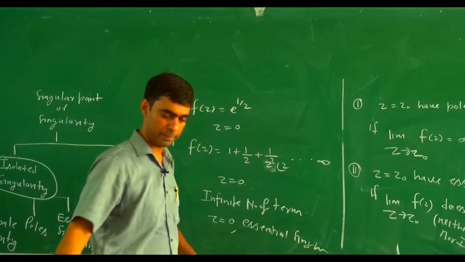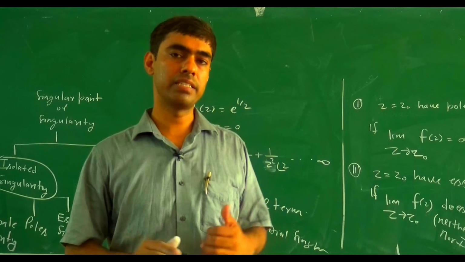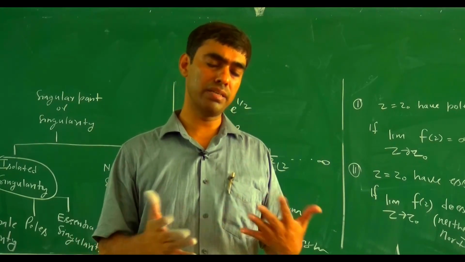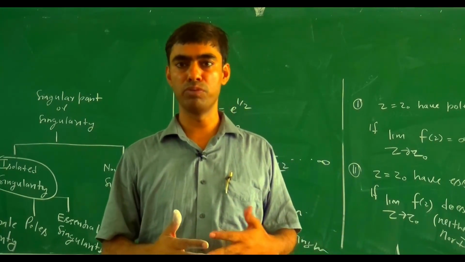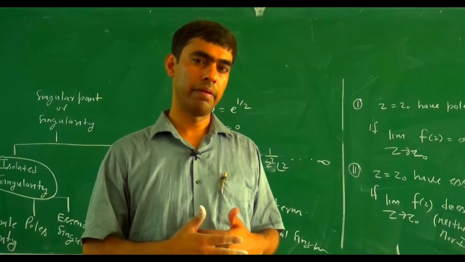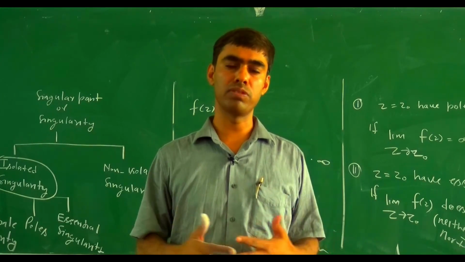These are some simple examples to decide whether there is an essential singularity, a pole, or a removable singularity. In the next lecture we will discuss the singularity at infinity, and try to solve some more examples.